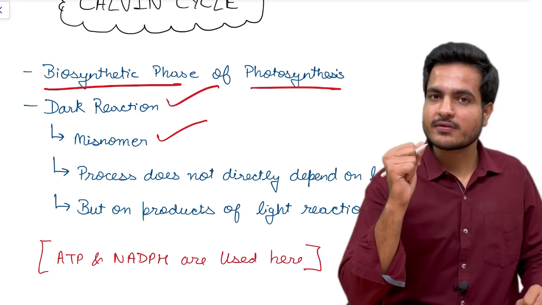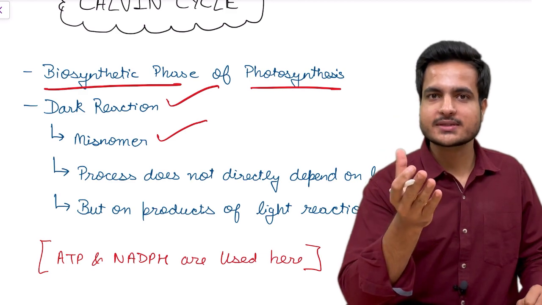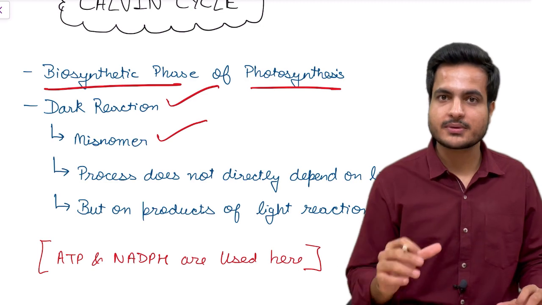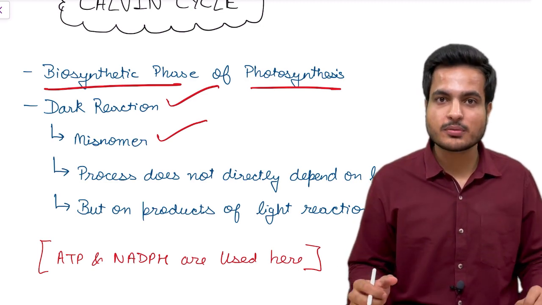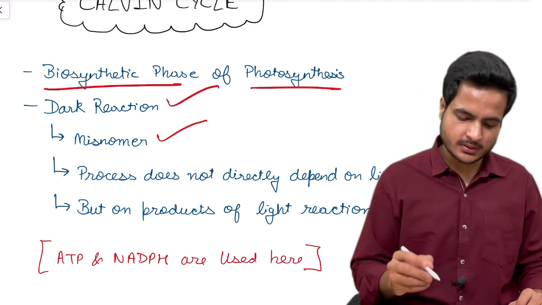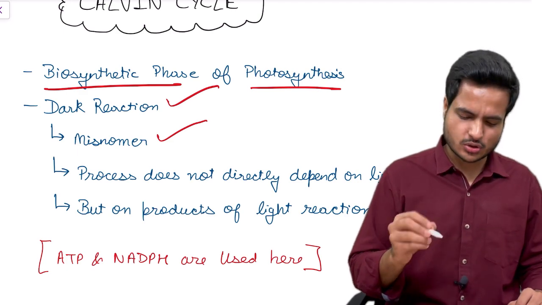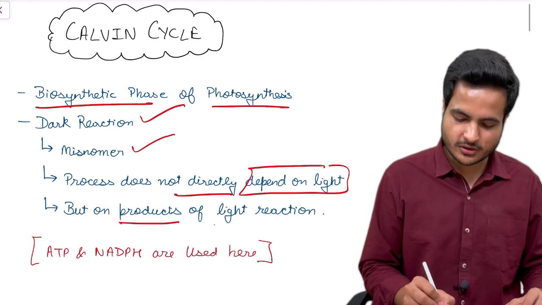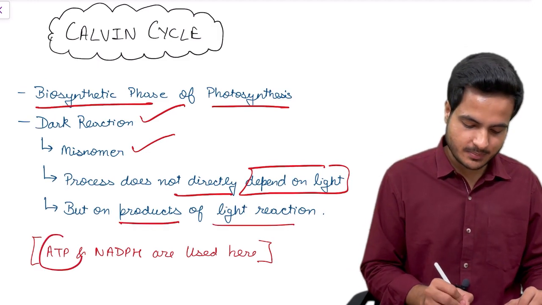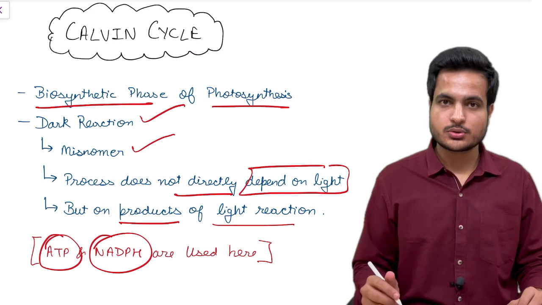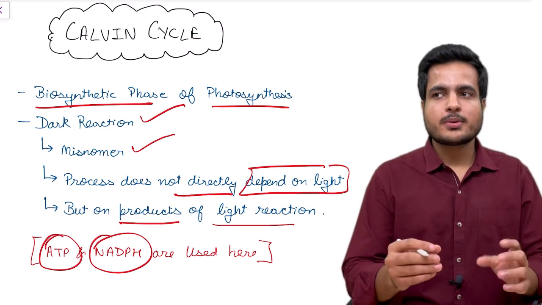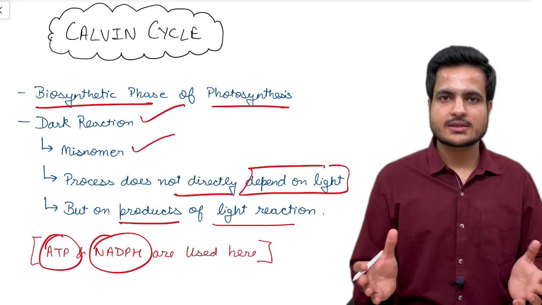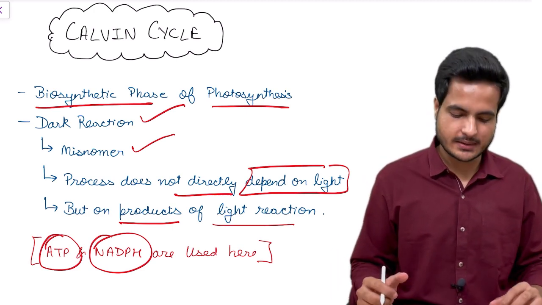If light is not available, how will the plant synthesize ATP and NADPH? Therefore, this dark reaction would also stop after some time when the light is deprived to the plant. Therefore, it is a misnomer. This reaction does not directly depend on light, but surely depends on the products of light reaction, and the products are ATP and NADPH. Understood? Why is it a misnomer? Because this reaction can function in light also. It's not as such that it needs darkness to be there.